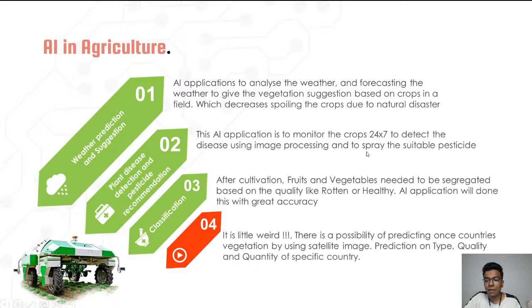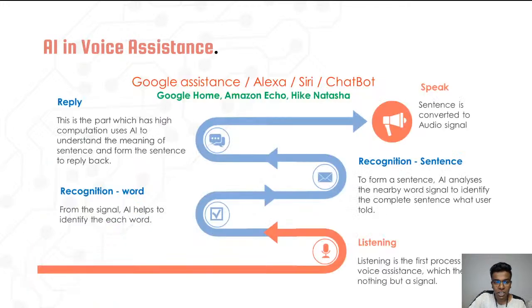And the fourth one, it may be a little weird. It is nothing but a satellite image based artificial intelligence program, which will be very helpful for monitoring certain areas like certain countries or certain states' vegetation even. By analyzing the satellite image, they can predict what is going to be the agricultural outcome of a certain state or certain country. Okay, so these are all the agriculture applications. I hope you like this.